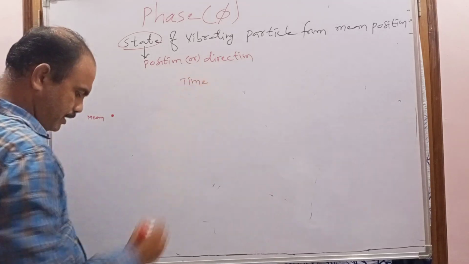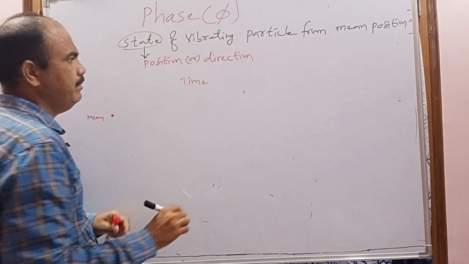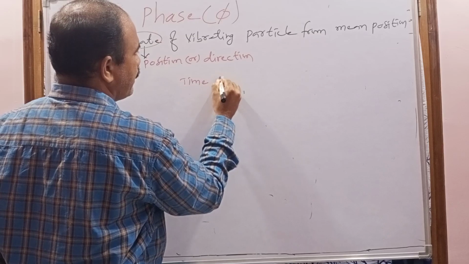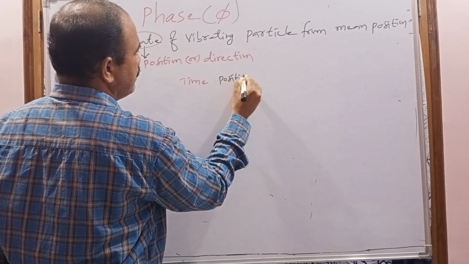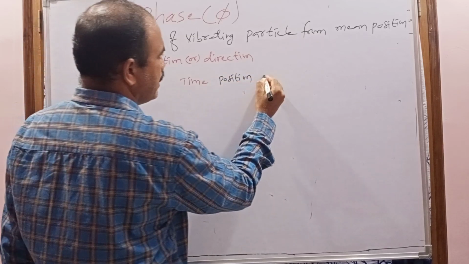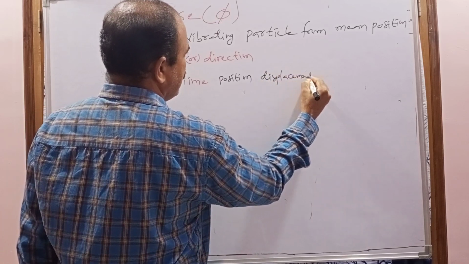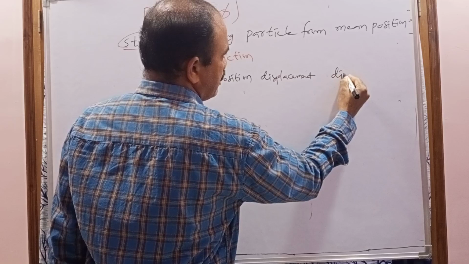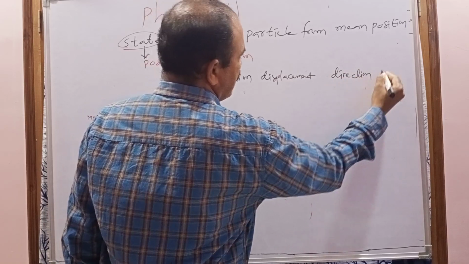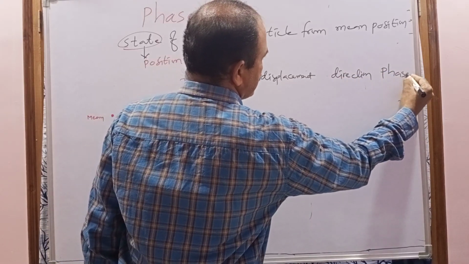I am taking a table. One is the time, the second one is the position, the third one is the displacement, the fourth one is the direction, and the last one is the phase.